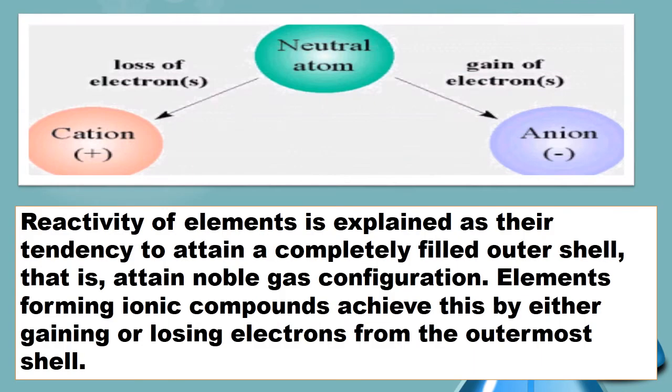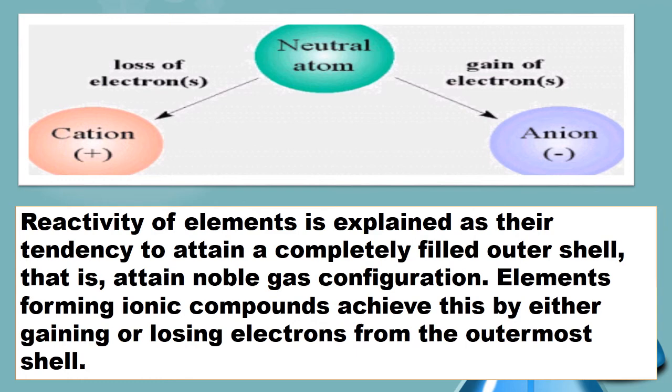Now let us understand what neutral atoms do in order to obtain a noble gas configuration, so that they become similar to a noble gas. So neutral atoms either lose electrons or gain electrons so that they attain the noble gas configuration. So the reactivity of elements is explained as their tendency to obtain a completely filled outer shell, that is, to attain noble gas configuration.